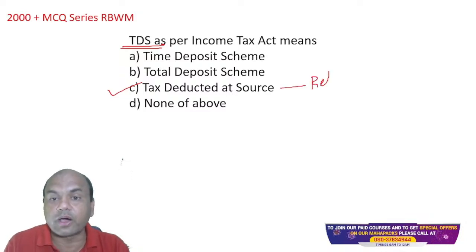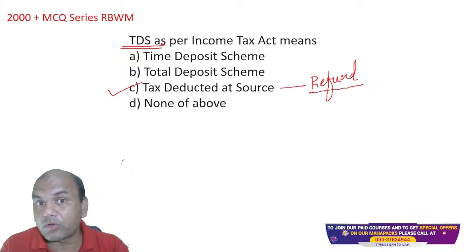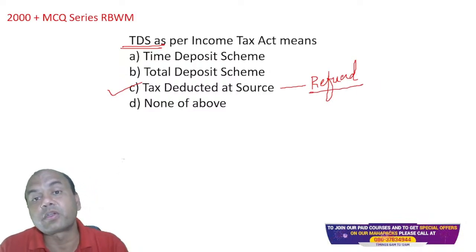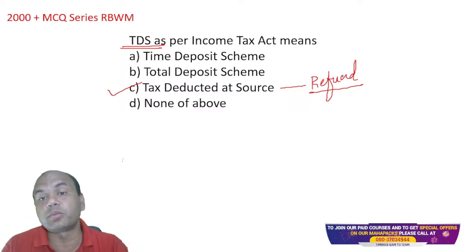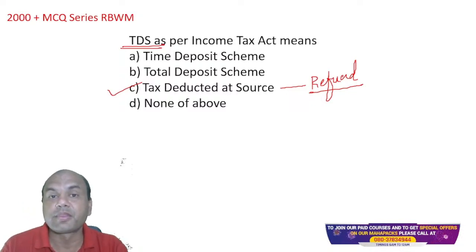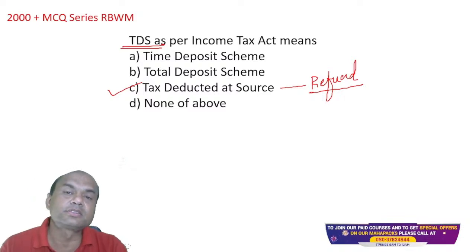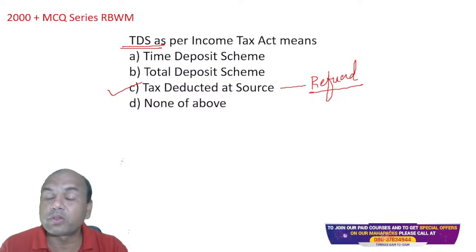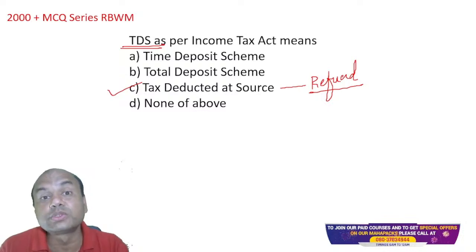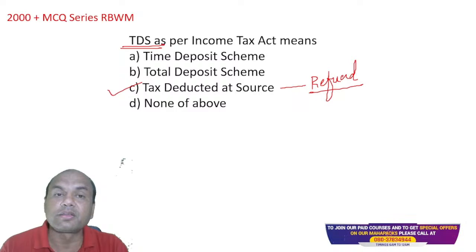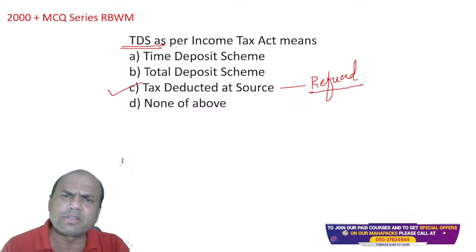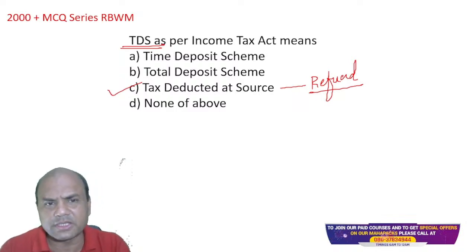How many of you file the income tax returns? No, I'm not talking of form 16. I'm talking of income tax returns. How many of you are filing? So if you are filing the income tax returns, you will definitely get a refund. But if you are not filing the income tax returns, you are losing all that money. Because whatever TDS is deducted, you should get the refund if your income level is below the taxable limit.